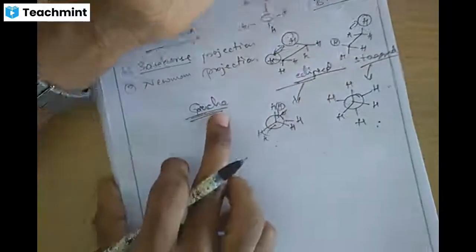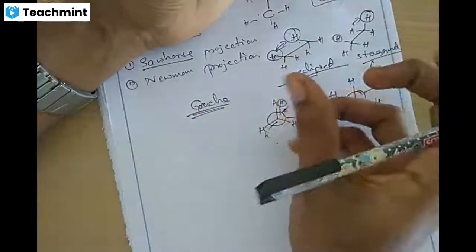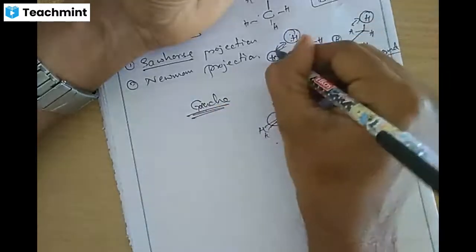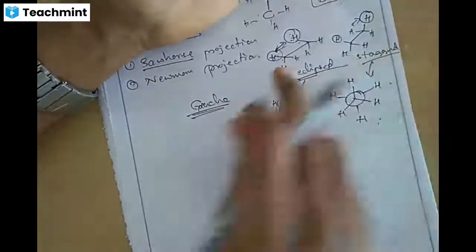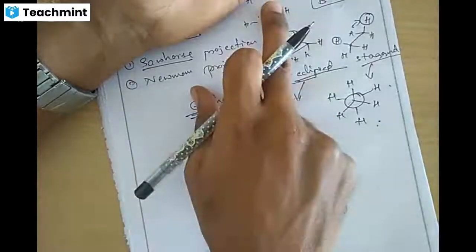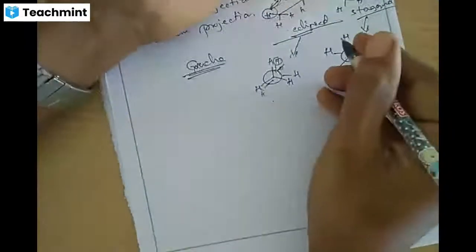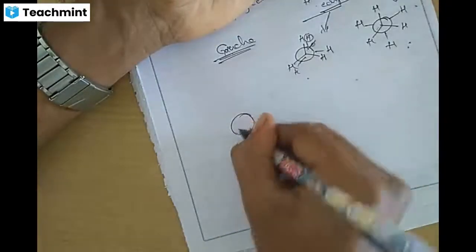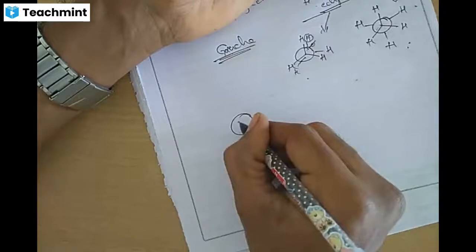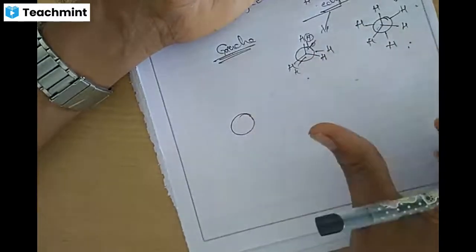But in the case of gauche, the bulkier groups are near each other. For example, if we take butane, CH3, CH3, we can write the same Newman projection with front carbon and back carbon.